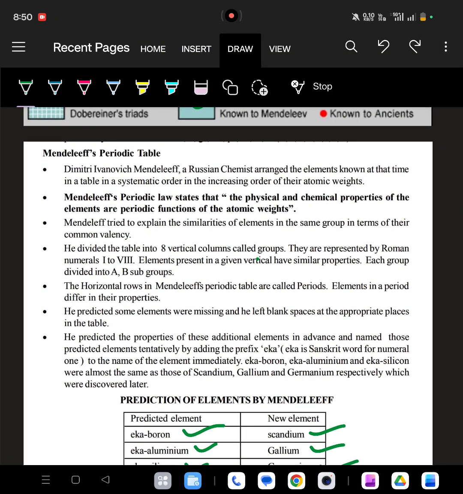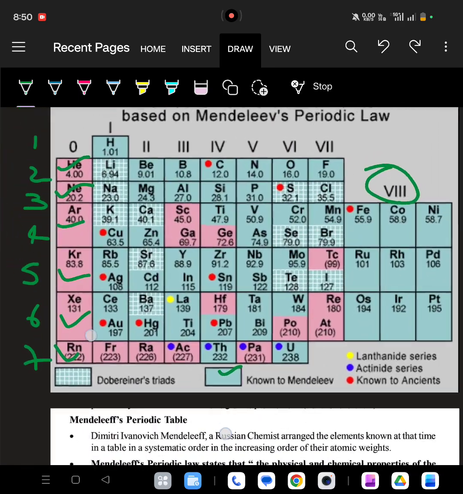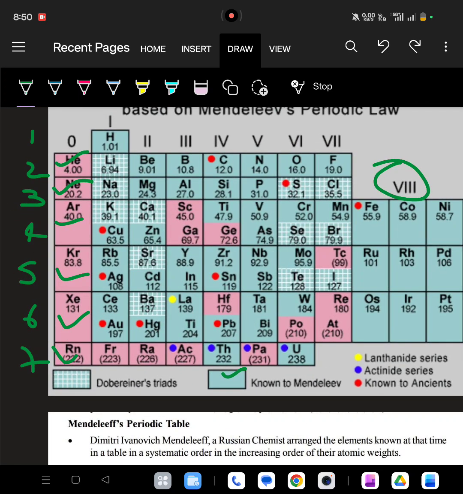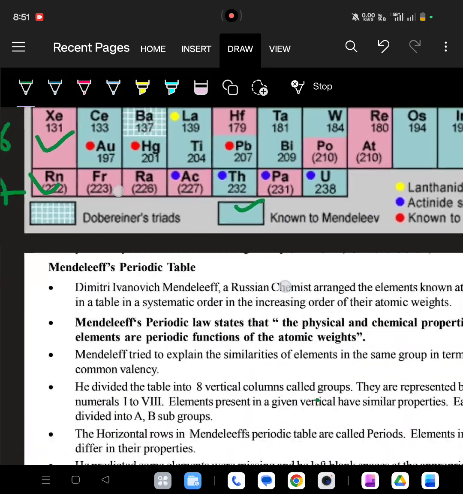Mendeleef tried to explain the similarities of elements in the same group in terms of their common valency. So here if you see, hydrogen, lithium, sodium, potassium all have the same valency +1. Beryllium, magnesium, calcium, zinc all have the same valency +2. Boron, aluminum, scandium, gallium, yttrium, indium all have +3 valency, then +4 valency, pentavalency, and so on up to 7. Elements having the same valency are placed in the same group.